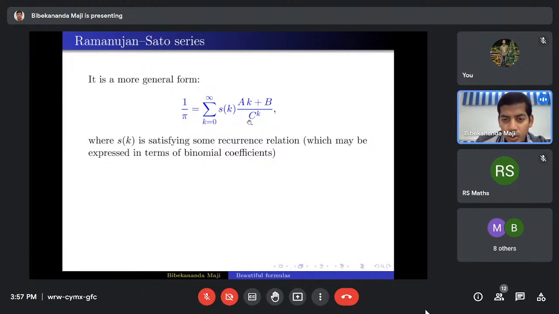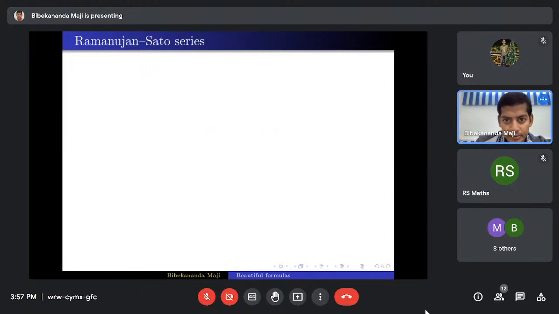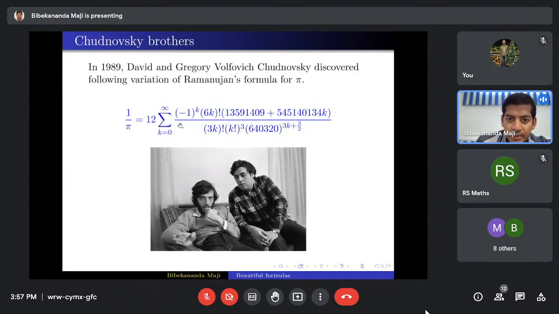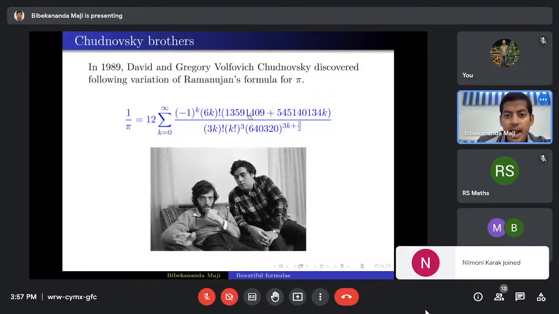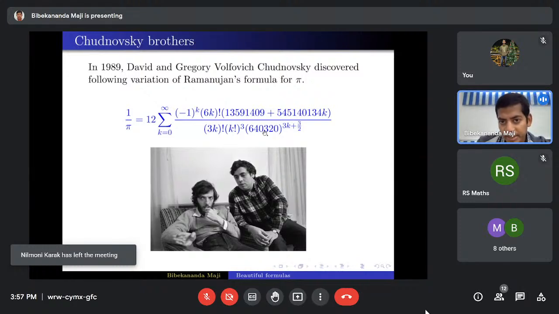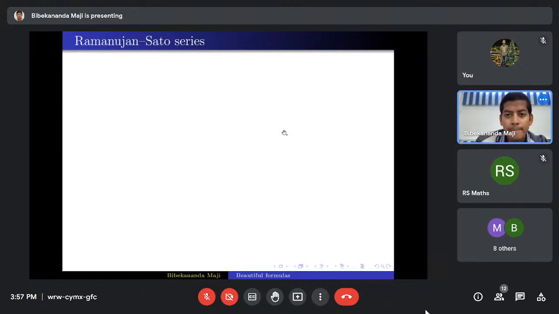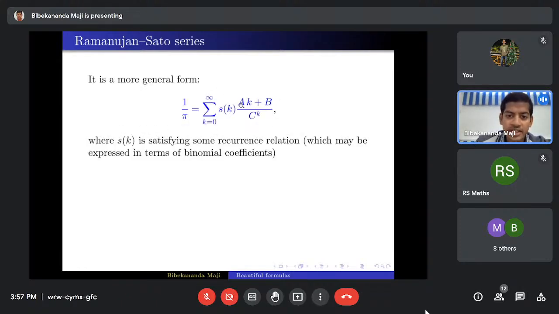Let me go back and show you. Here you see s of k is basically this kind of 6k factorial by 3k factorial, so these are all binomial coefficients. And this is a constant a plus b times k, and in the denominator I mentioned c to the power k. So this is the more general form, and this kind of series is known as a Ramanujan-Sato series.